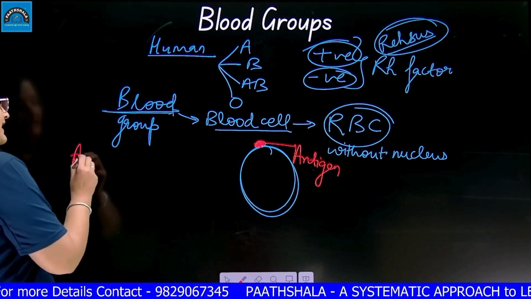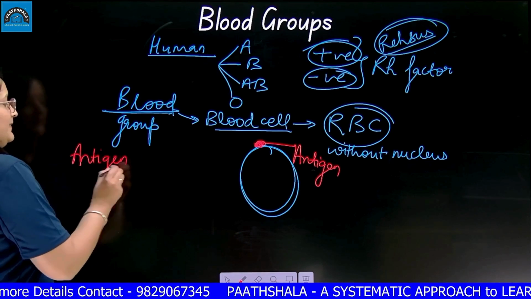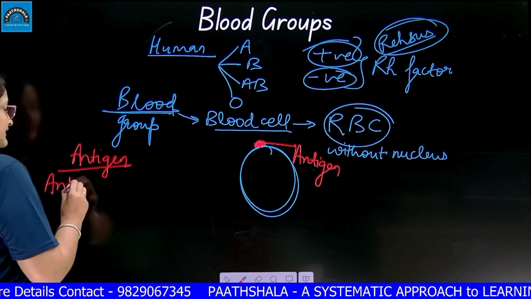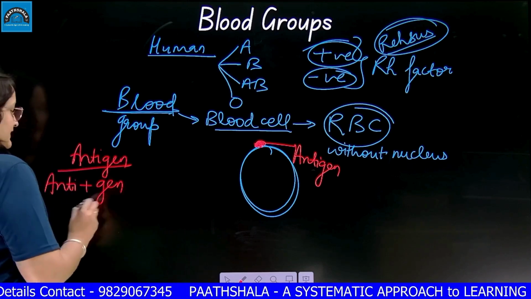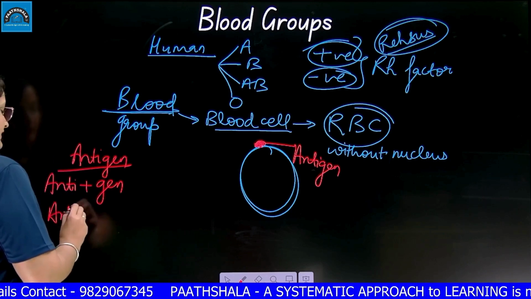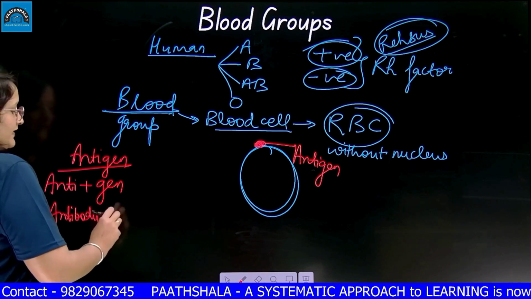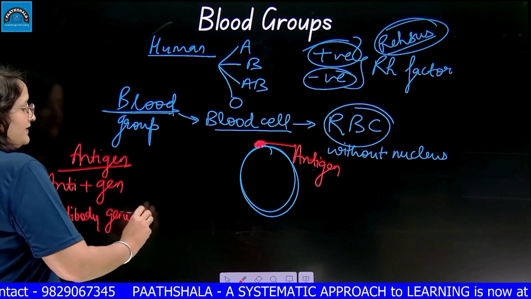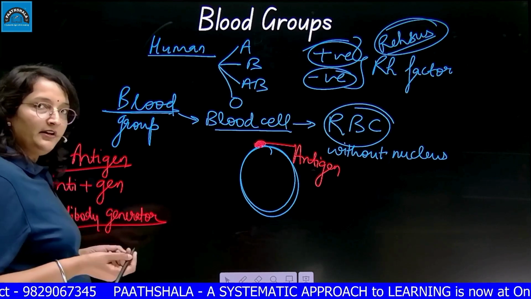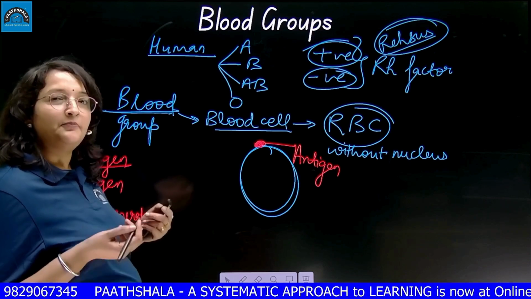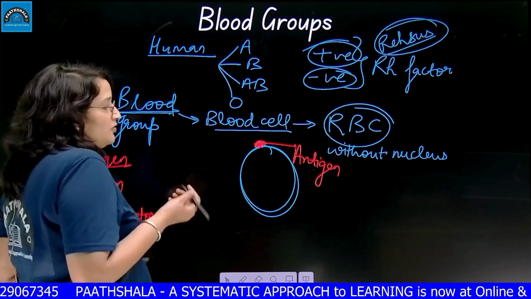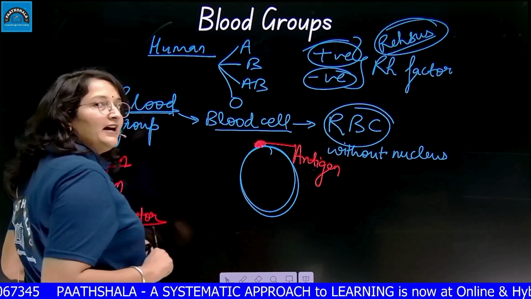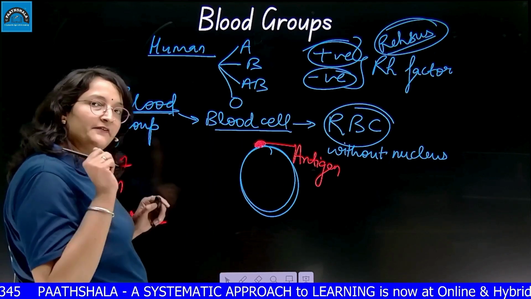Basically, this word antigen is made up of anti plus gen. Anti is for antibody and gen is for generator. Any factor which can generate antibodies in our body is called an antigen. It is basically proteinaceous in nature. So on the plasma membrane of RBC, there are specific antigens.